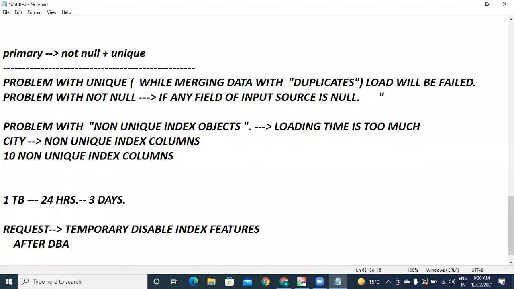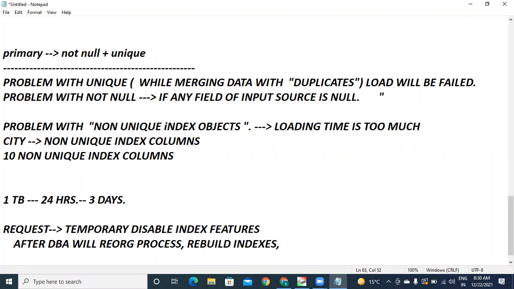the DBA will run the reorg process and rebuild the cluster, rebuild indexes. There is a process called rebuilding indexes, which DBAs will be regularly doing. Understand the point? Run statistics.